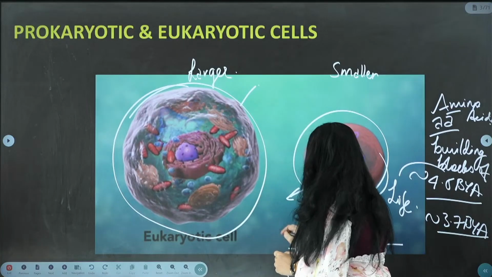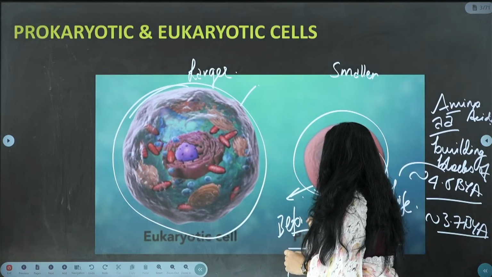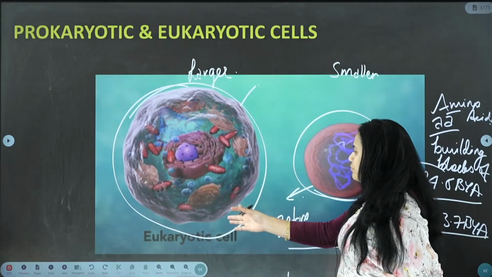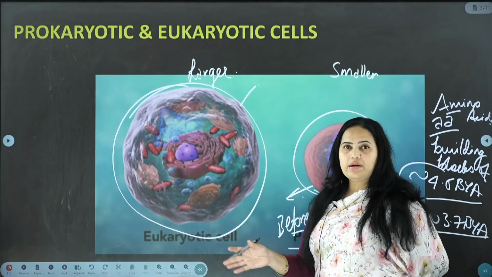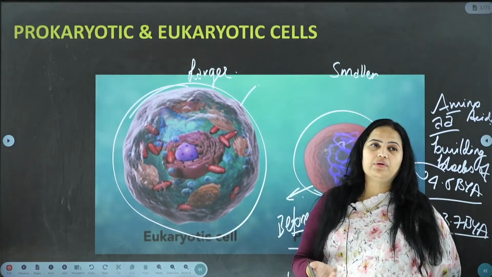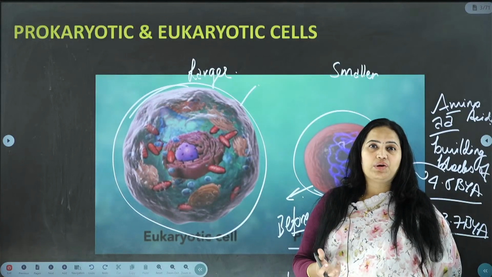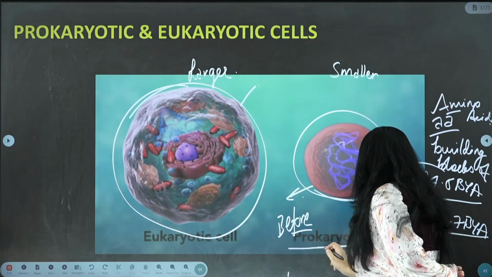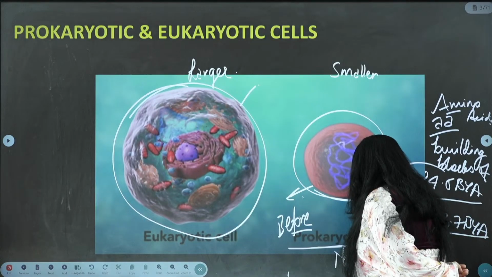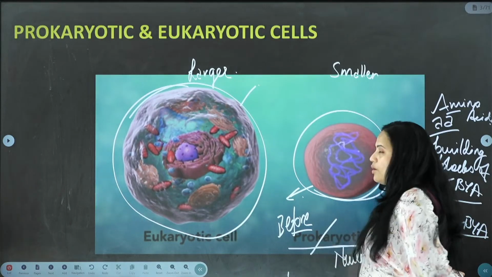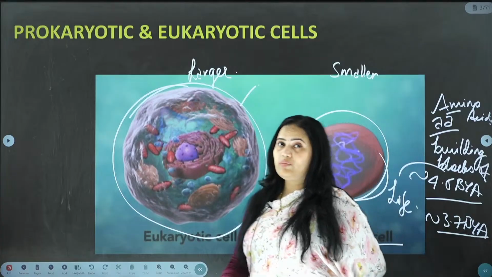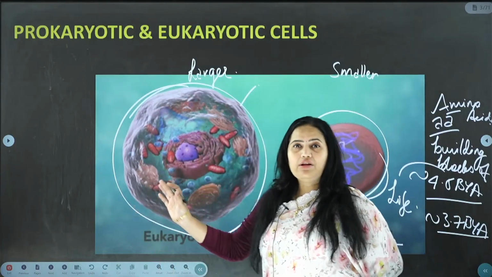Pro means before, and karyon means what? Both of these words, eukaryotic and prokaryotic, are taken from Greek, where karyon means nucleus. Before the formation of the nucleus, prokaryotic cells are formed.